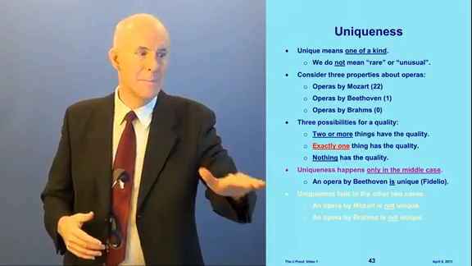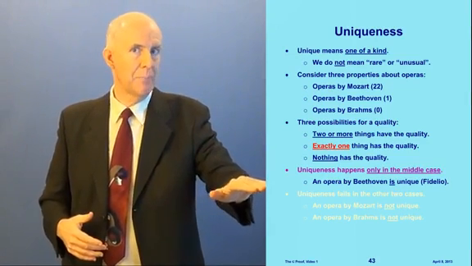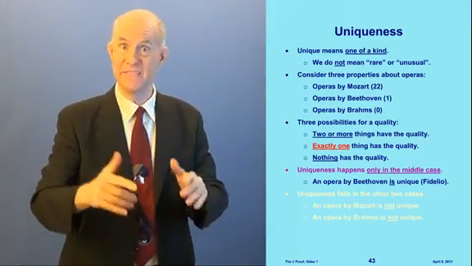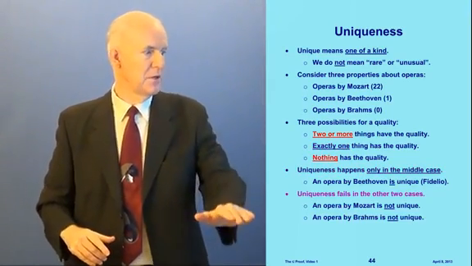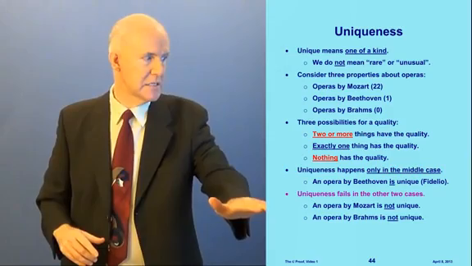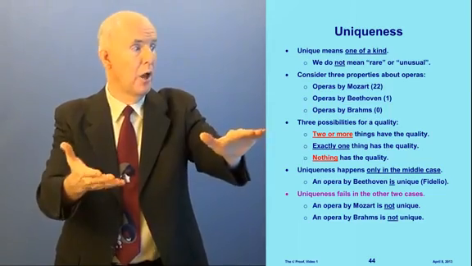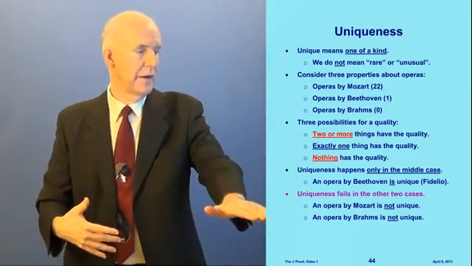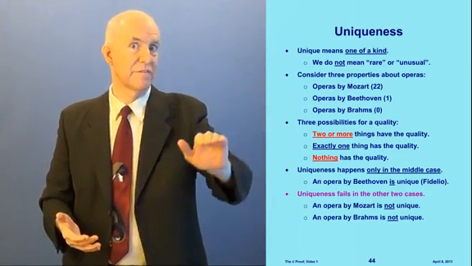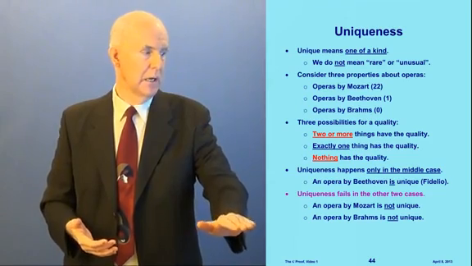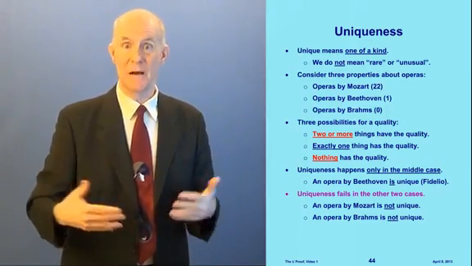Uniqueness happens only in the middle case, the exactly 1 case, which is why I've made it red here. So an opera by Beethoven is unique. In fact, it's Fidelio. That's the name of Beethoven's one and only opera. But uniqueness fails in the other 2 cases. There's 2 ways uniqueness can fail. It can fail either because there are 2 or more, or it can fail because there's nothing. So an opera by Mozart is not unique because he wrote 22 of them. That fails in the first way. An opera by Brahms is also not unique. It fails to be unique in the second way because Brahms didn't write any operas.